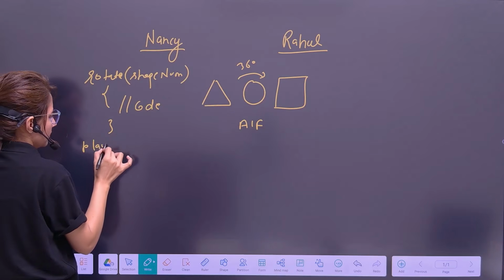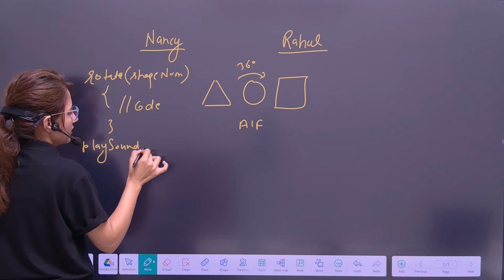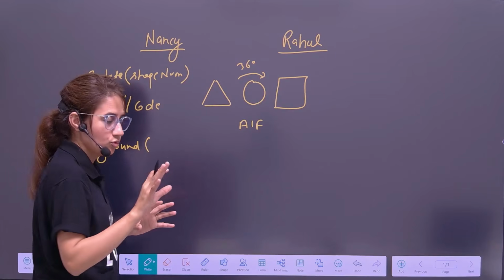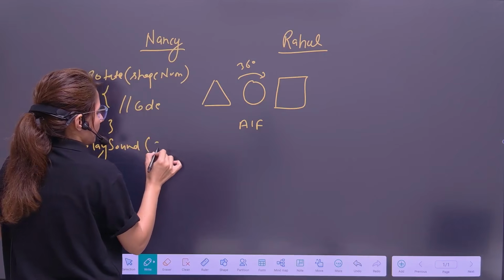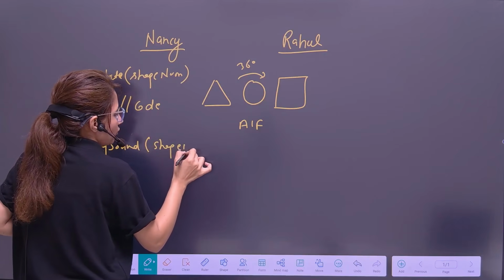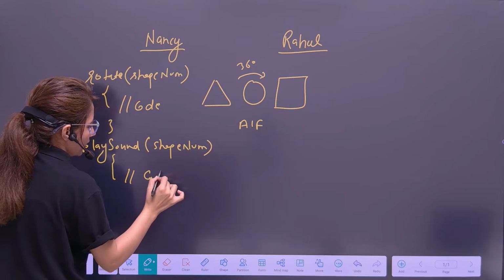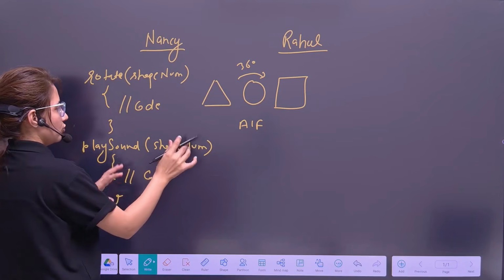The other is play sound. This example I have taken from the book Head First Java by Kathy Sierra. It is a really good example. In play sound, there is also some code to play the sound according to the shape number.